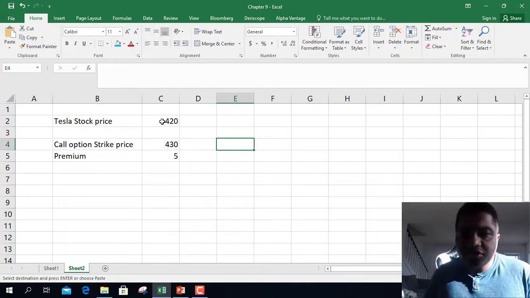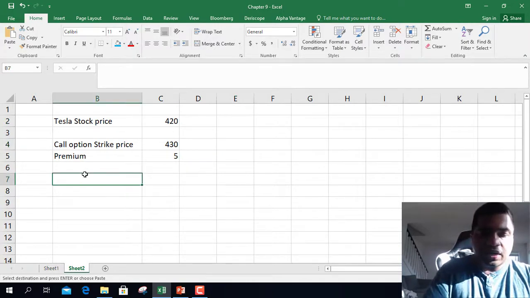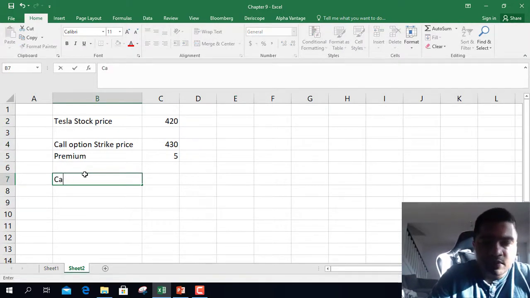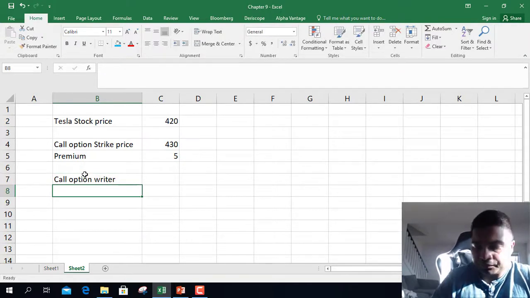What will be profit and loss for a call option writer? So Tesla's current stock price is 420, call option strike price is 430, premium is $5, and you are a call option writer. Okay.